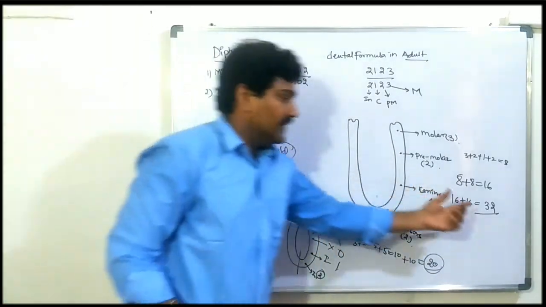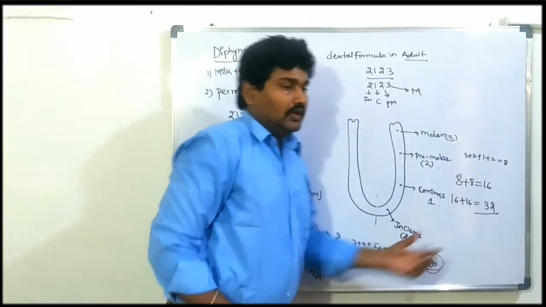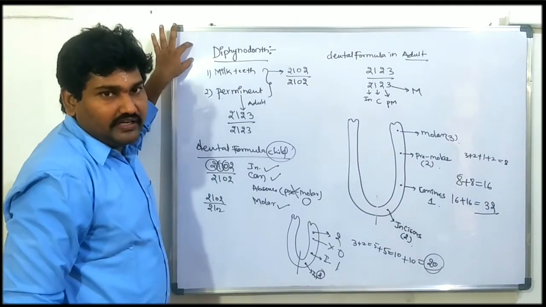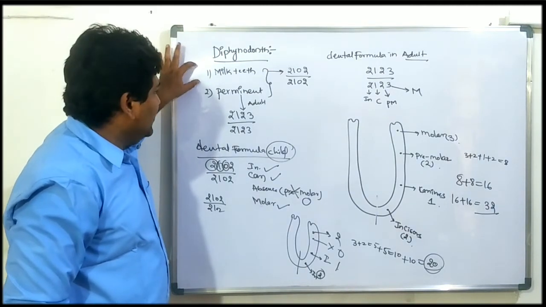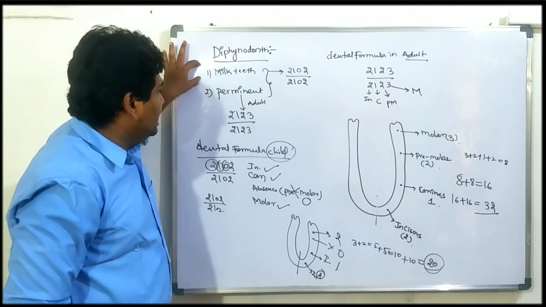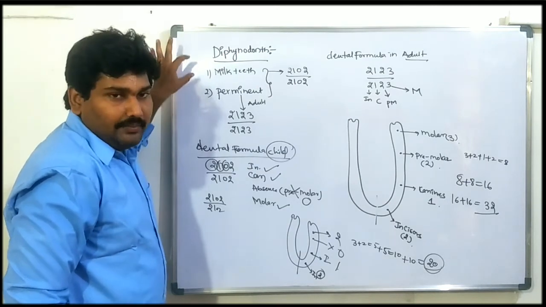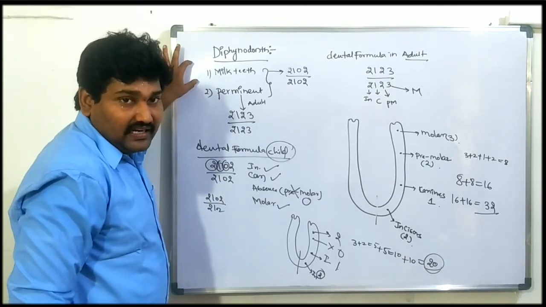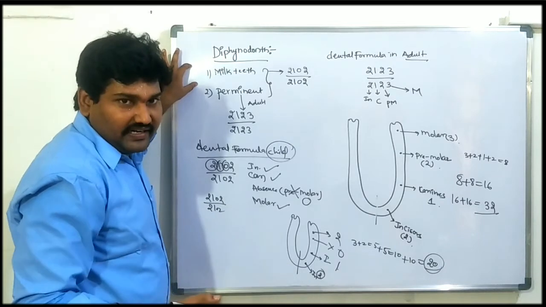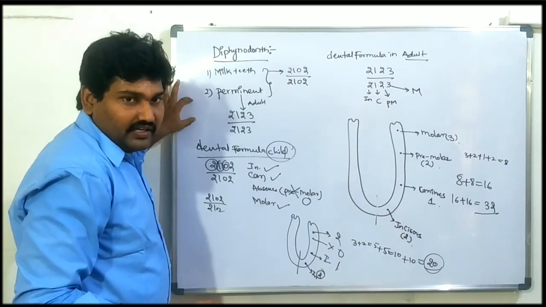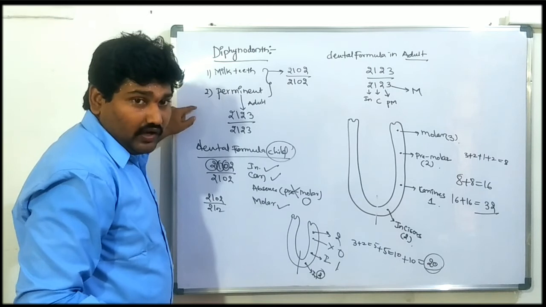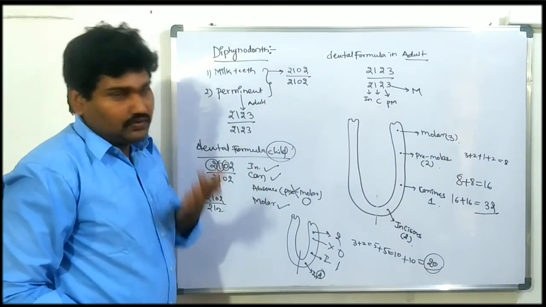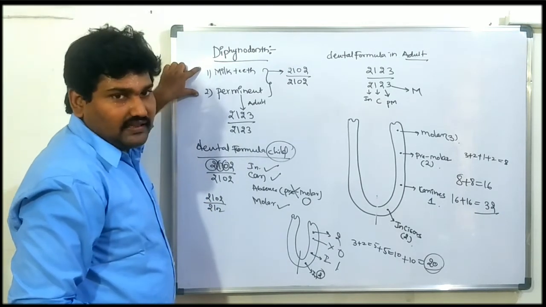So in children there are only 20 teeth, while adults have 32 teeth. This type of dentition is called diphyodont dentition. What is diphyodont dentition? There are two sets of teeth: milk teeth and permanent teeth. The milk teeth are completely replaced by the permanent teeth. But if the permanent teeth are lost, they cannot be replaced. That is called diphyodont dentition.